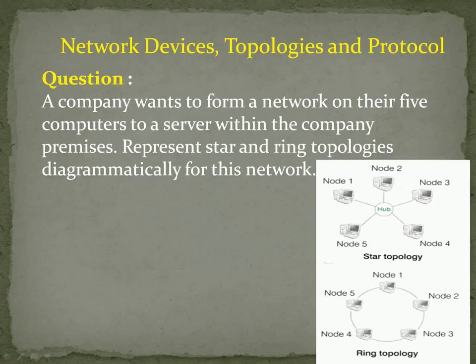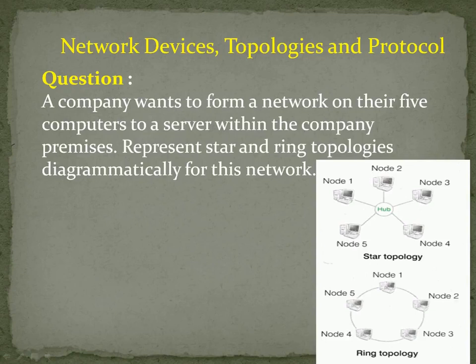The next question is, a company wants to form a network of their 5 computers to a server within the company. Represent in star and ring topologies. You have to represent a group of 5 computers in star topology and also in ring topology. First, the star topology: you have to use one hub. With the hub, you connect all the 5 computers to the hub,